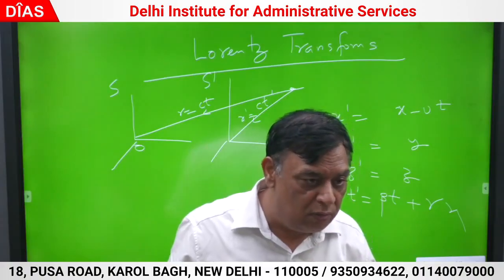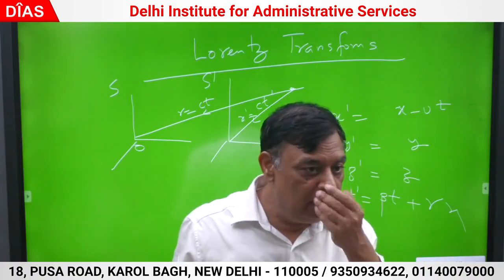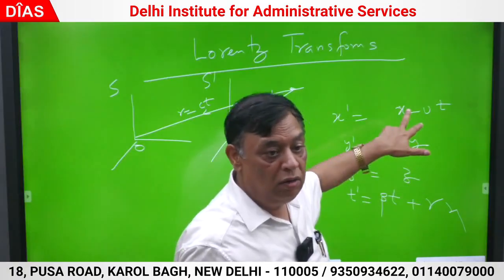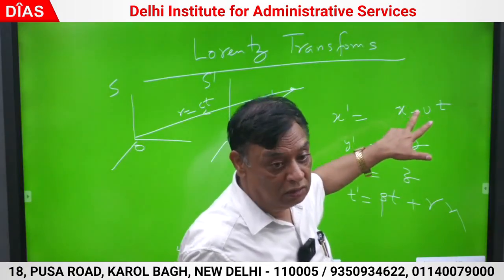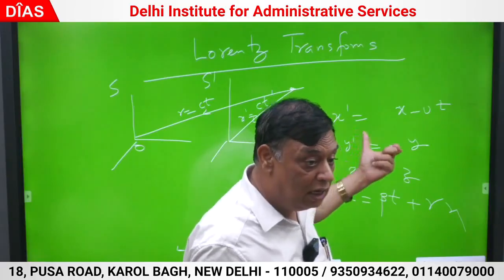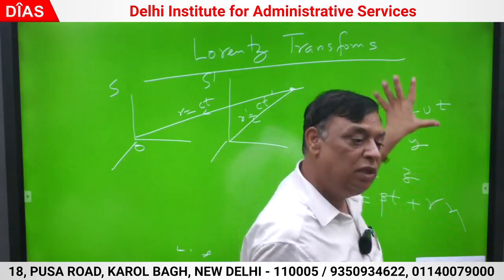So there should not be any change in Y, there should not be any change in Z. They must remain. Now X, there must be some difference in X also. When time is changing, time is dependent upon X. X dash may not be exactly X minus VT, form is same.